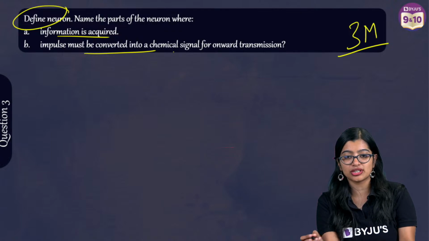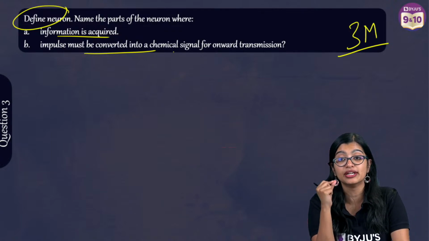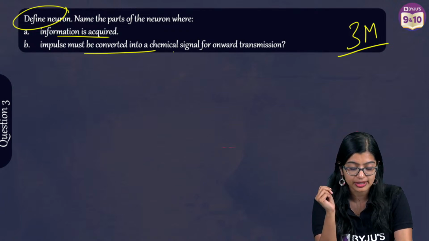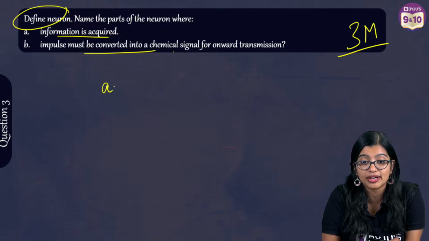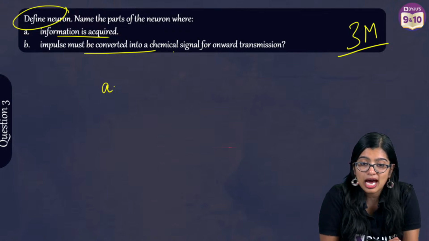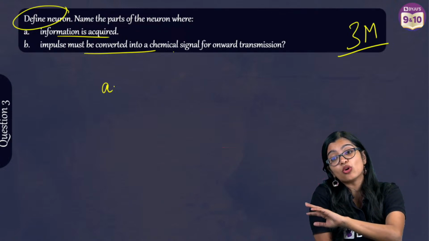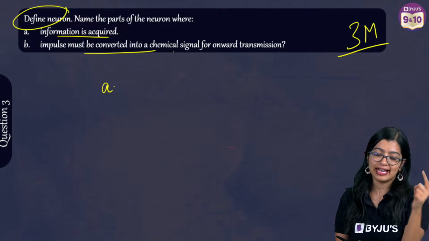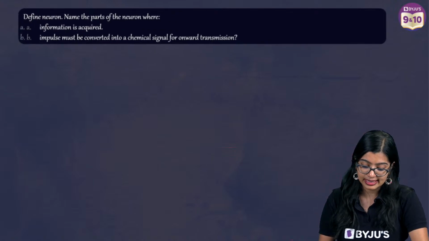Yes, very good, Dishita. Neuron is the structural and functional unit of the nervous system. Very good. Or you can say that it is the basic unit. Now, the second part is asking us where the information is acquired. Number of nerves is known as neuron? No. Number of many neurons together is known as nerve, not the other way around. What is receiving it? Exactly, it is the dendritic end. The dendritic end receives it.